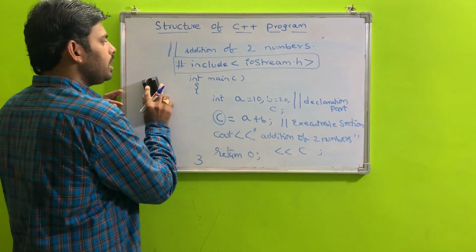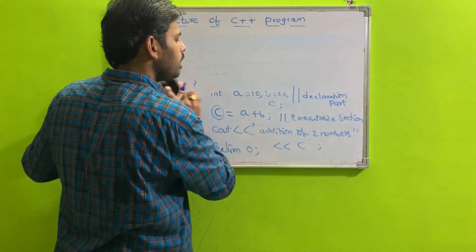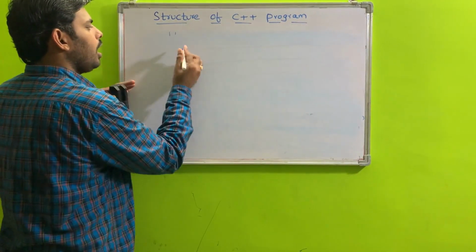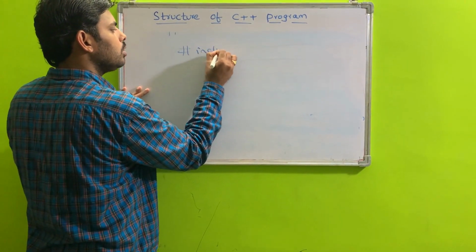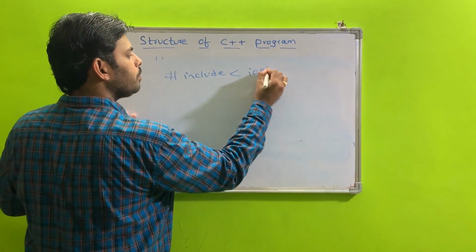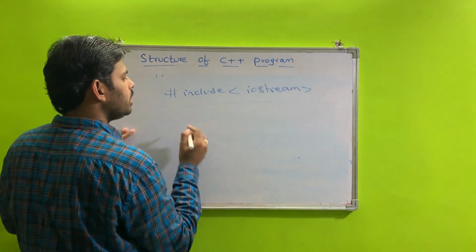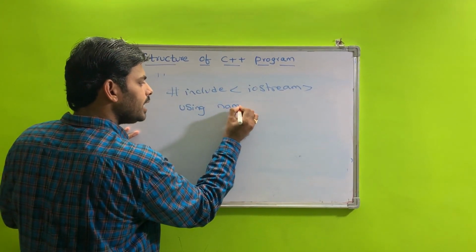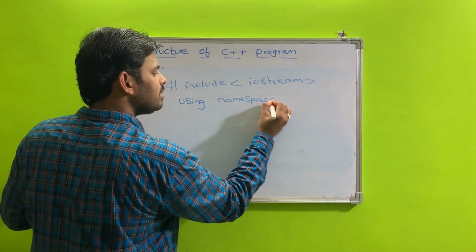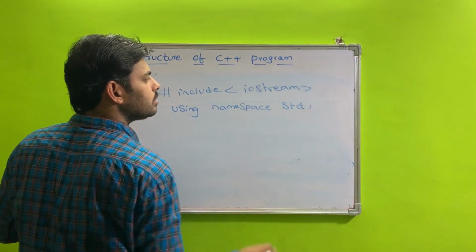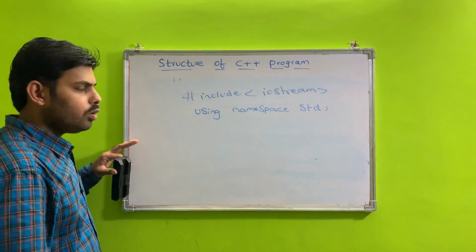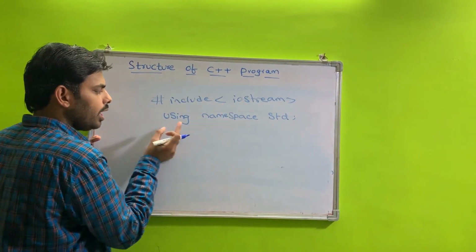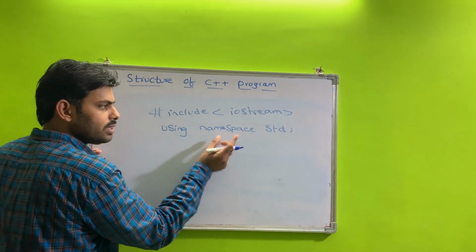In some modern compilers, use #include iostream and immediately the next statement, using namespace std. The modern compilers follow these two statements.